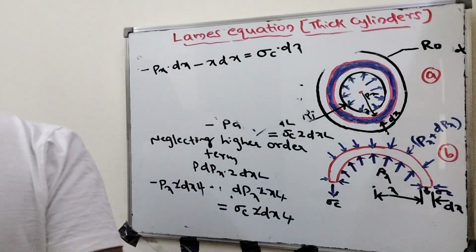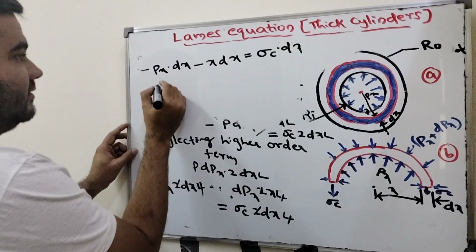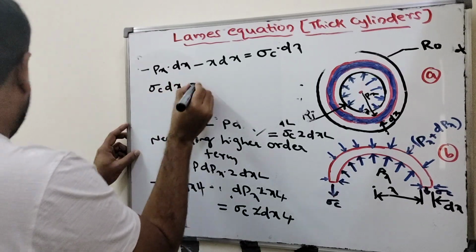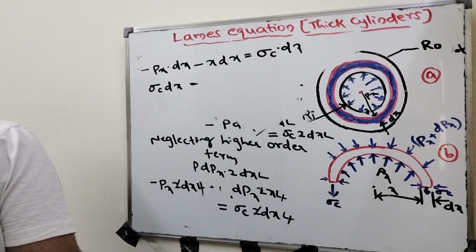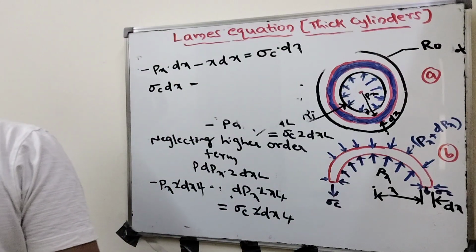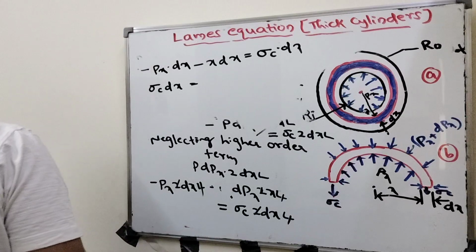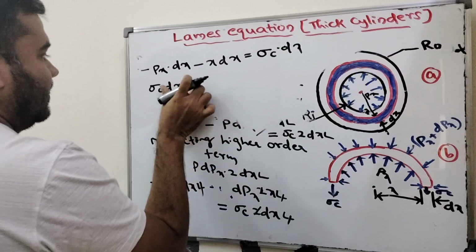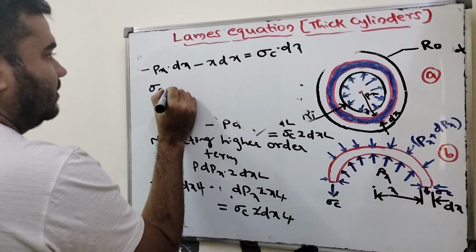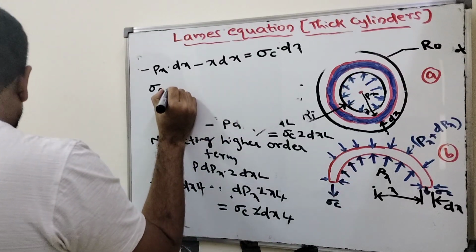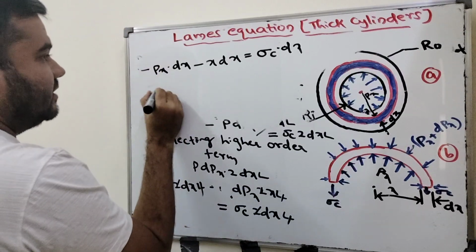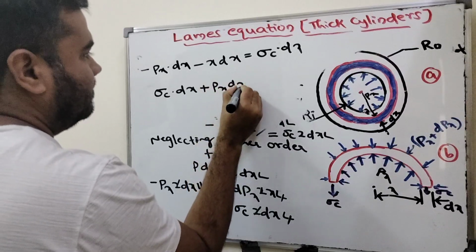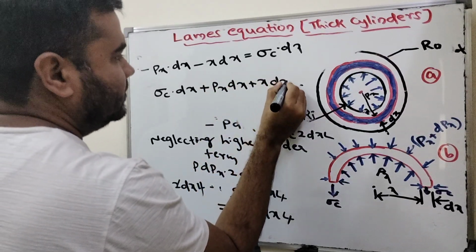Okay, so now sigma c into dx equals how much? We make this one 0, that is sigma c into dx plus Px into dx plus x into dPx equals 0, right.